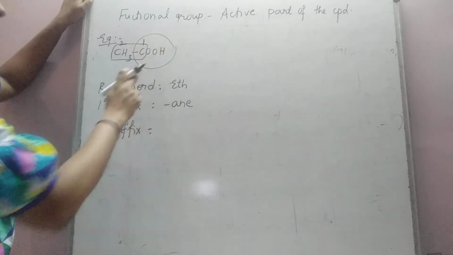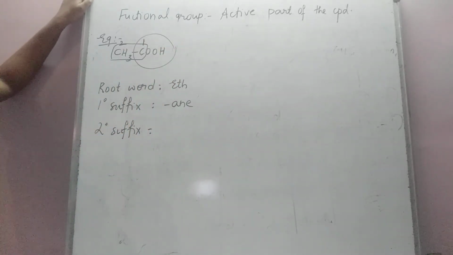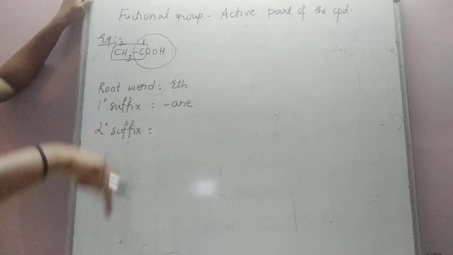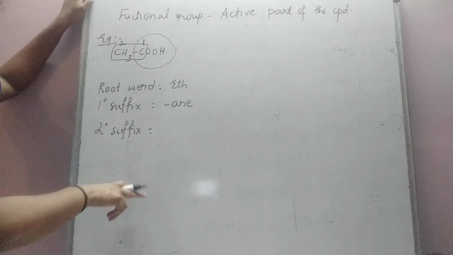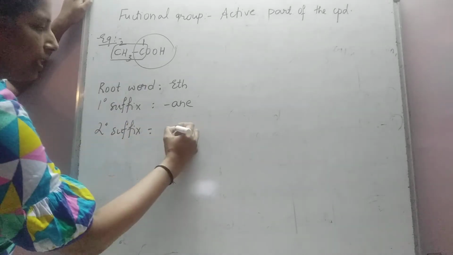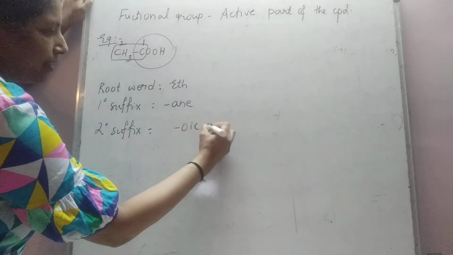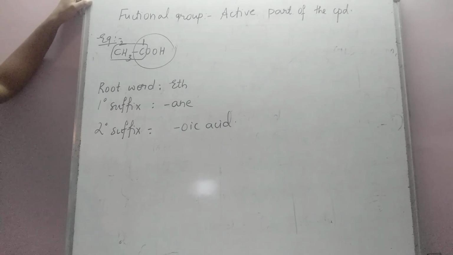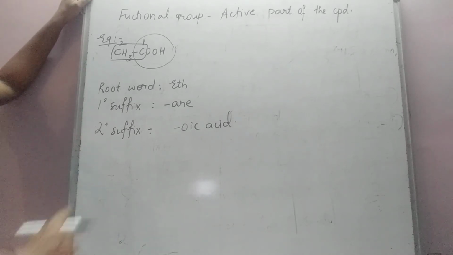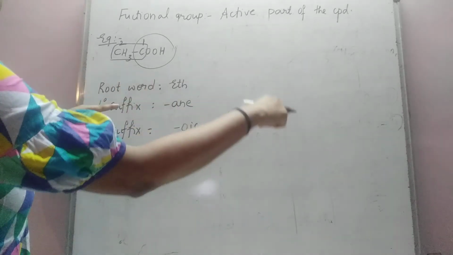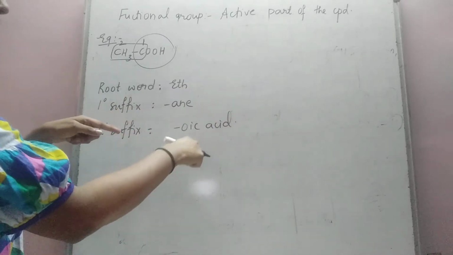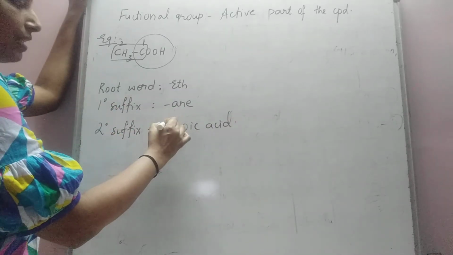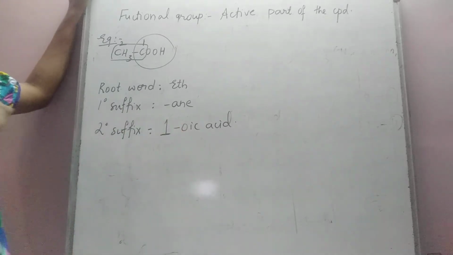What is the name given to this functional group? When COOH is the functional group, if you refer to the table that we had drawn earlier, the secondary suffix used is oic acid. Look at the COOH group and see in the table what the secondary suffix is for it: it is oic acid. Is it okay? This oic acid is present at the first position.